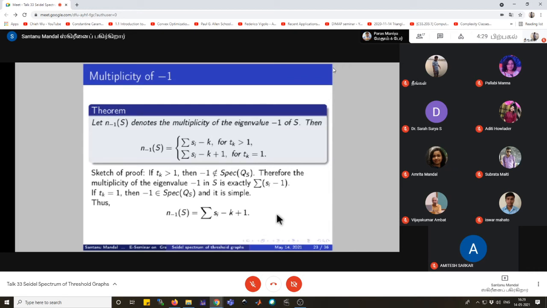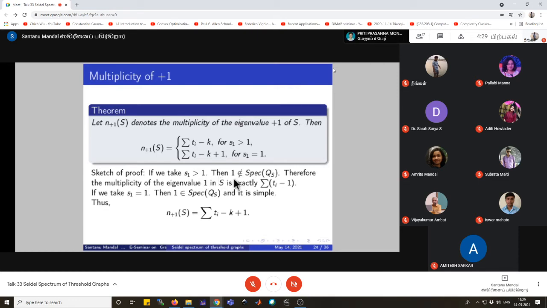The next theorem counts the multiplicity of the Seidel eigenvalue plus 1, which states that the multiplicity of the Seidel eigenvalue plus 1 will be summation p_i minus k when s_1 is strictly greater than 1, and it will be 1 more when s_1 is exactly 1. To prove this theorem, here also we consider two cases. In the first case, we consider s_1 strictly greater than 1, and in that case, we already proved that plus 1 cannot be in the spectrum of QS. Therefore, the multiplicity of the eigenvalue 1 in S will be exactly summation t_i minus k.